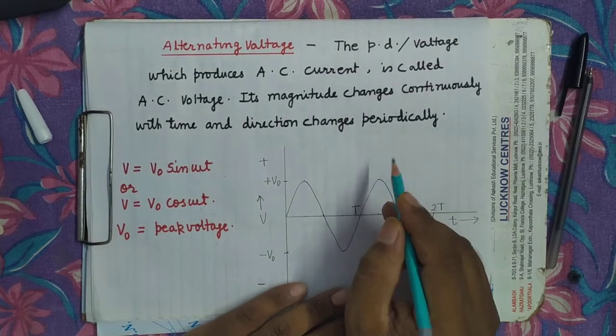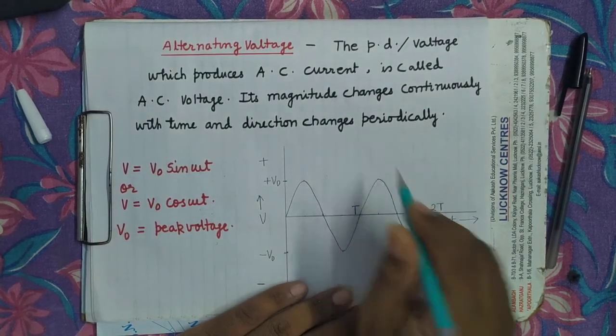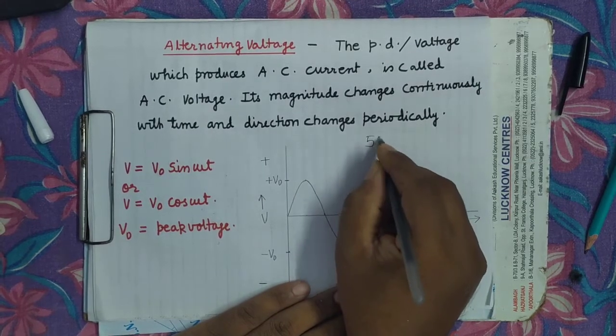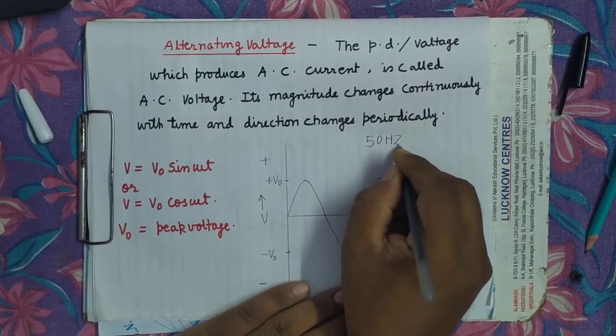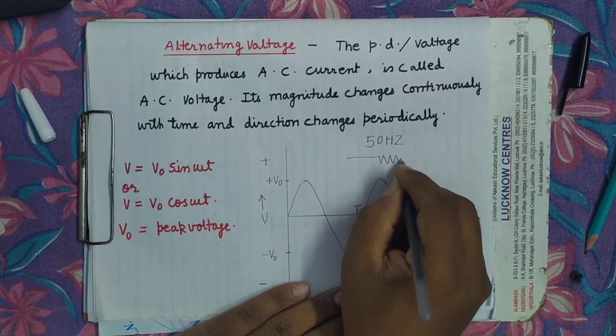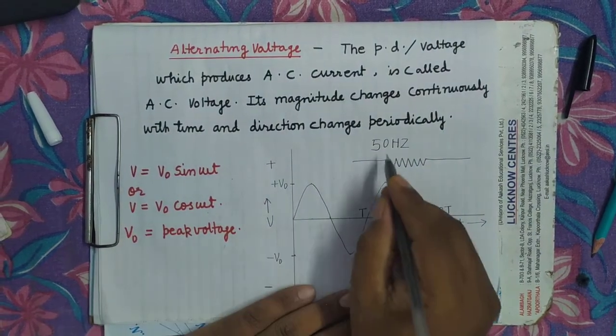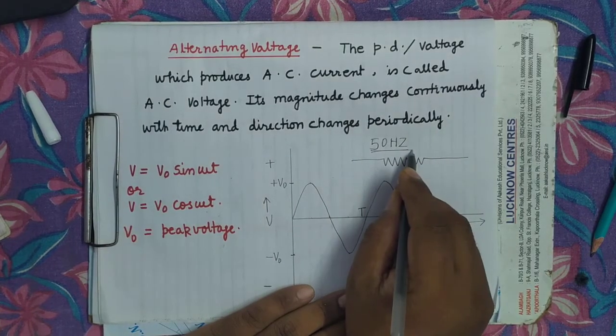Suppose there is an alternating voltage of 50 hertz applied across this resistor. Then the current which is produced here will also have the same frequency.